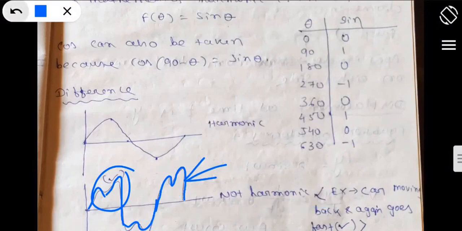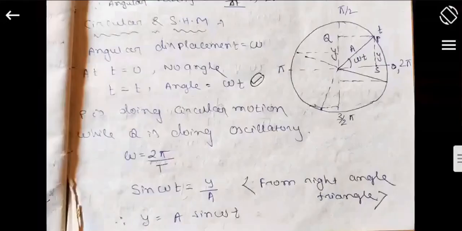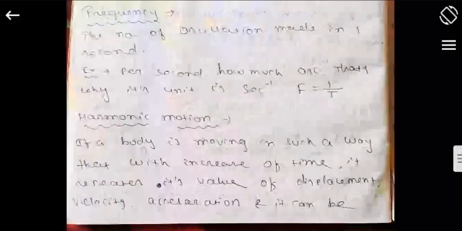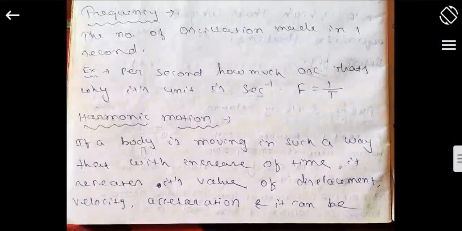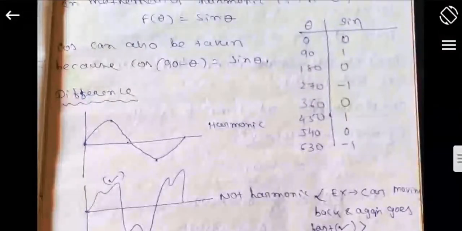So basically you got to know what is harmonic. If a body is moving in such a way that with increase of time it repeats its value of displacement, velocity and acceleration, and it can be represented in the form of sine and cos, okay, that's why it is known as harmonic in nature.